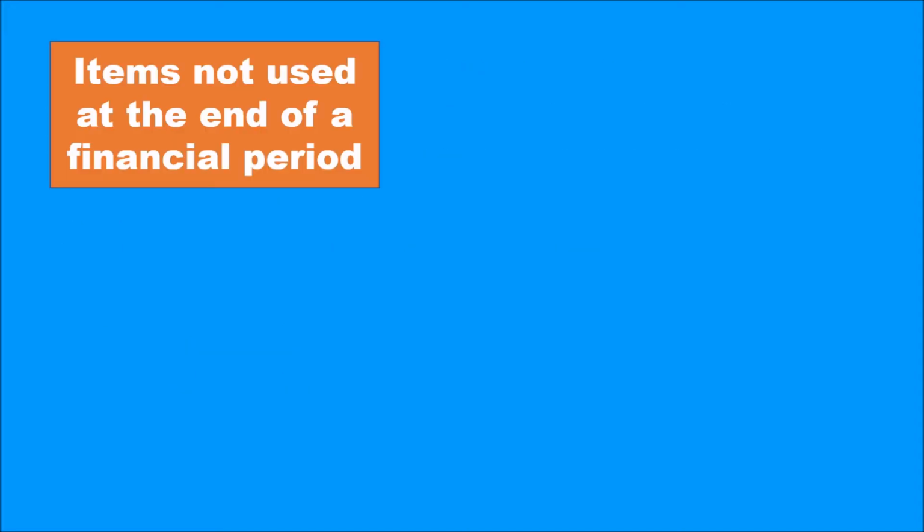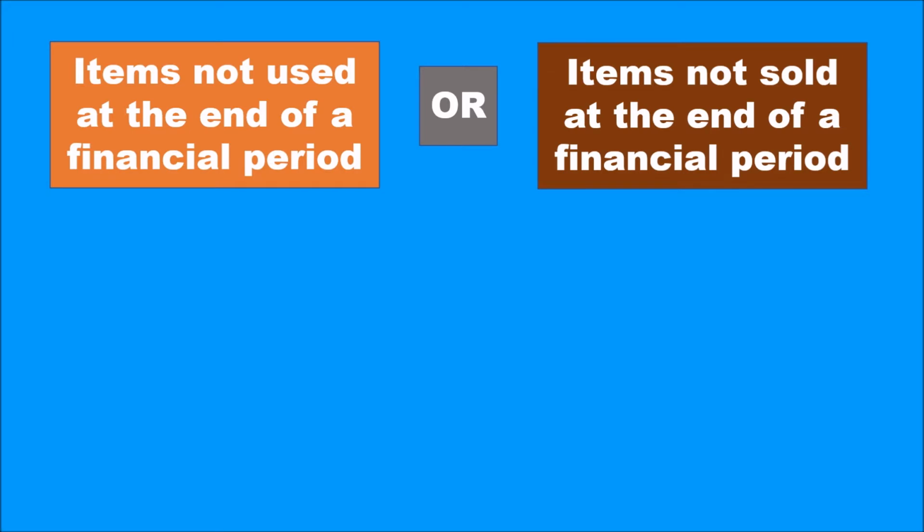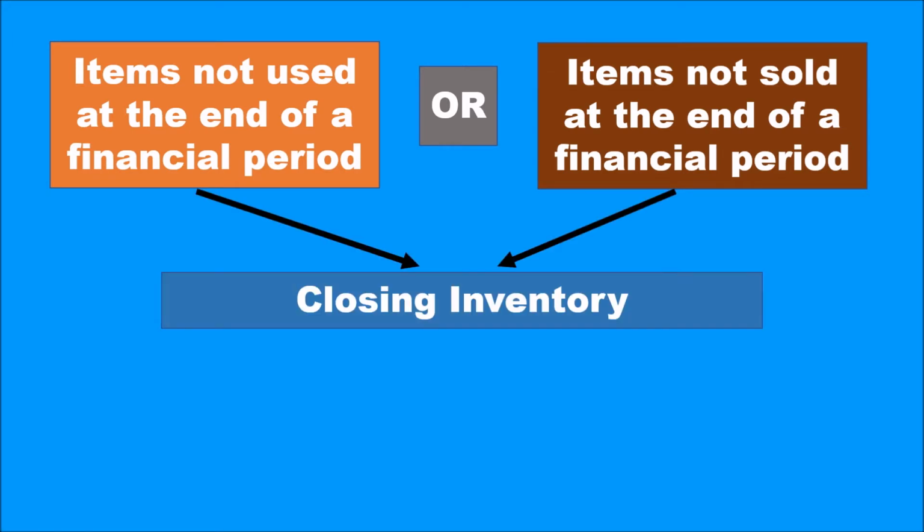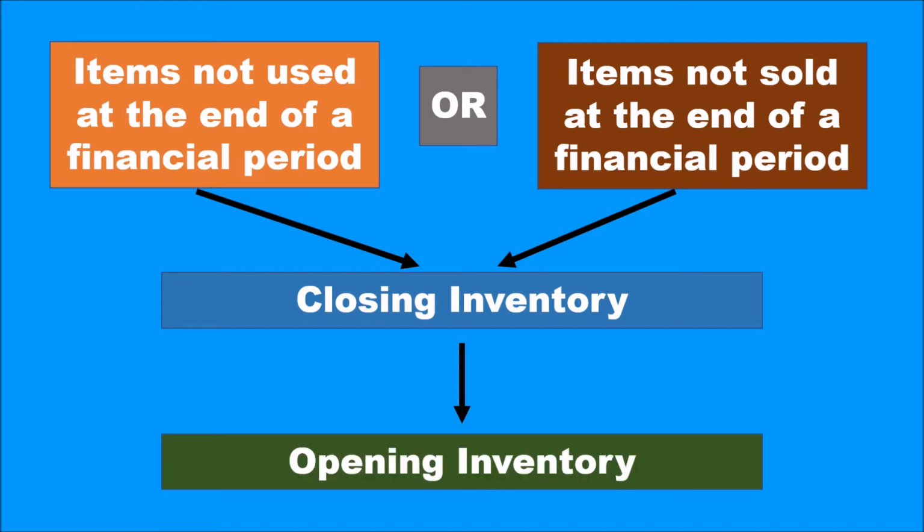Therefore, items not used or not sold at the end of a financial period are termed closing inventory, which becomes the opening inventory in the next accounting or financial period.